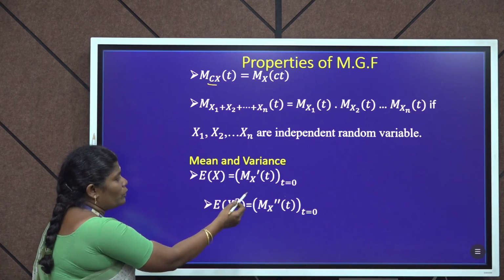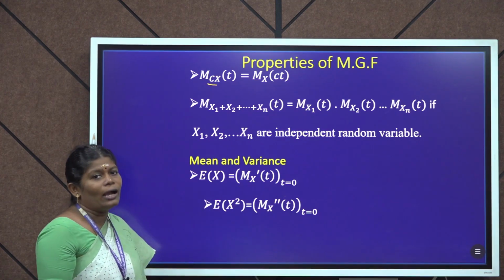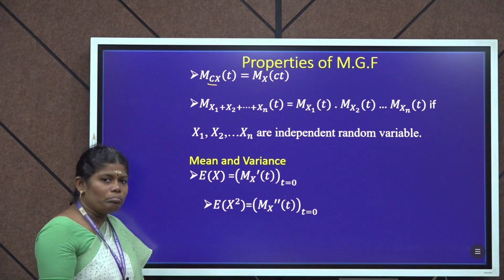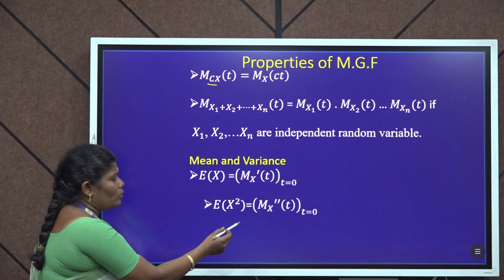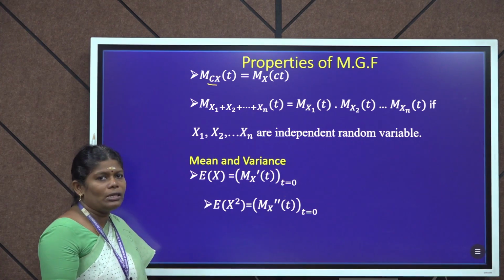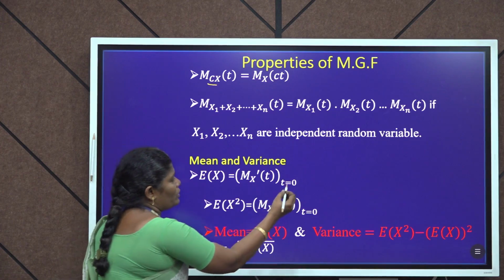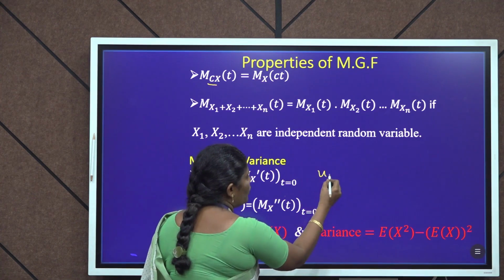E of x equal to mx dash of t at t equal to 0. E of x is nothing but mean. E of x square equal to mx double dash of t at t equal to 0. E of x is also called mu1 dash.